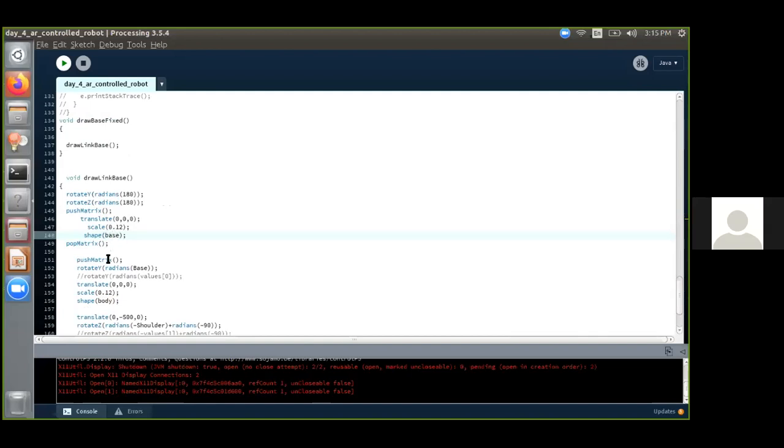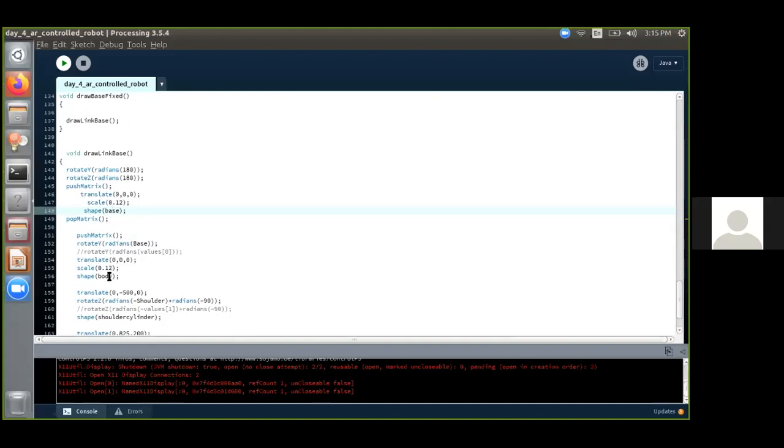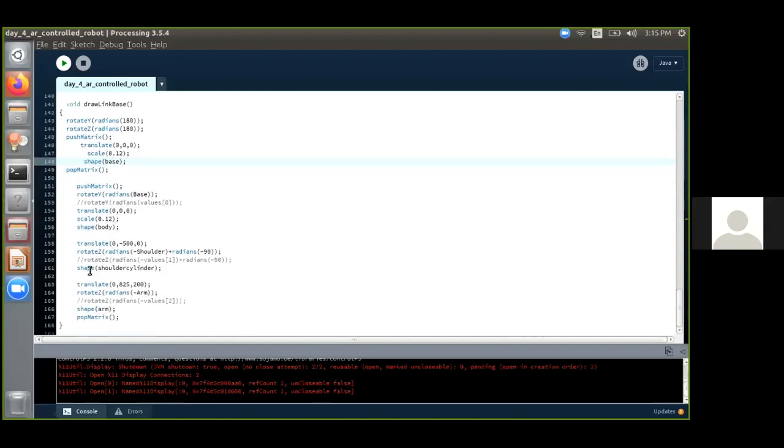Then you bring in the body inside it. This is how you bring in one by one, by declaring shape and the object name. Next you bring in shape shoulder cylinder and shape arm. This is how you have to bring them in.